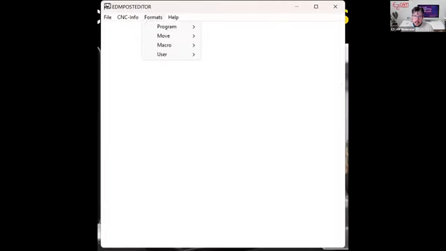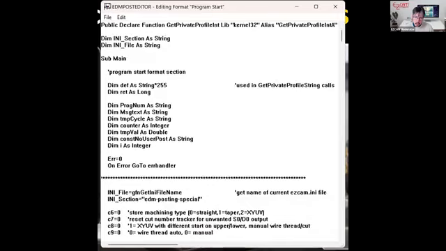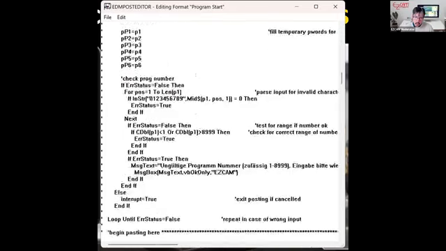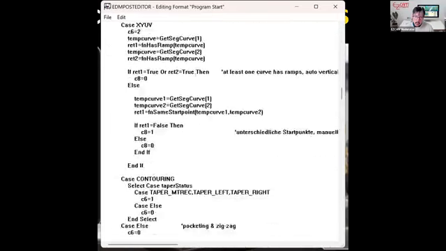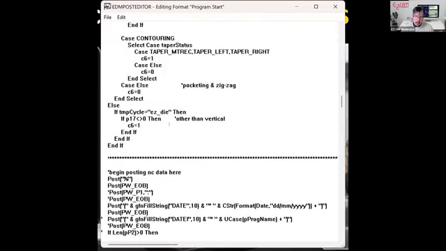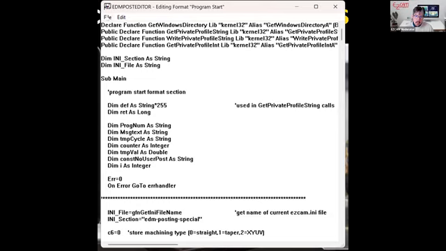I'll open a post. FANUC. And here is the program start. So it's a little complex. So this is something you want EasyCam to handle for you, but you can, of course, if you get used to the language, make your adjustments here as well.